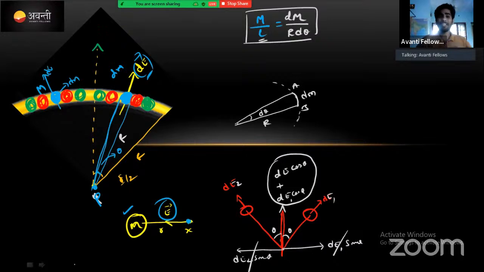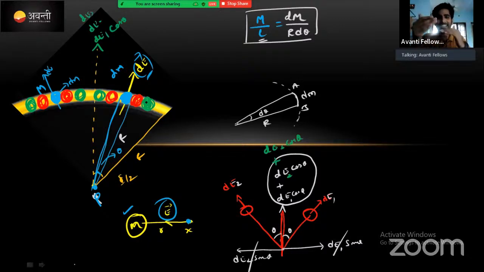Okay, इधर dE cos theta को add करना है पूरा का पूरा: dE1 cos theta plus dE2 cos theta plus dE3 cos theta. Cos theta function is constant everywhere, and dE1, dE2, dE3, like that we need to add along with the cos theta function.